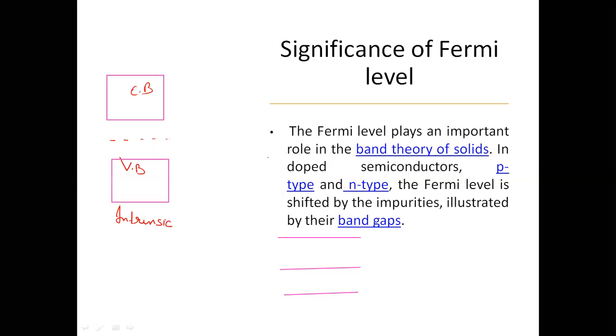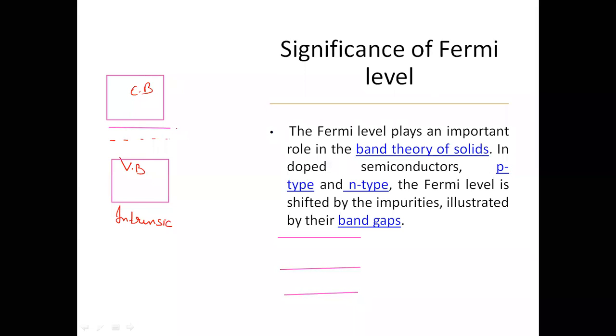The free electrons increase. Since the free electrons have increased, the highest filled level at 0 Kelvin will also shift. So for n-type semiconductor, the Fermi level shifts towards the conduction band.